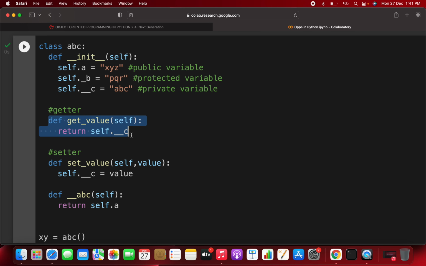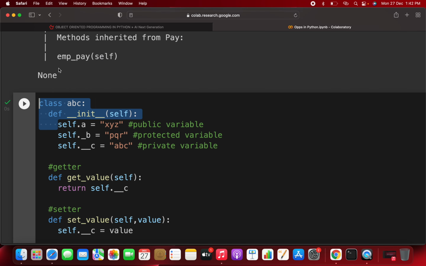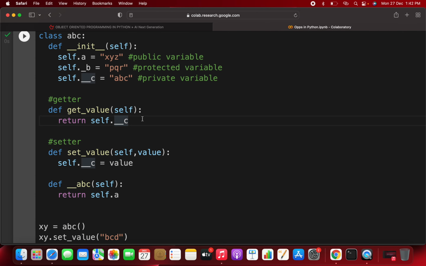You are requesting the manager that you want that particular value, that is the one month finance data set. And again if you want to set any data set, you take help from the manager for setting the value. You can't directly modify the bank data set, because it has been made private. You have to take the help of the method that has already been defined in the class. So this is where you use encapsulation in Python.